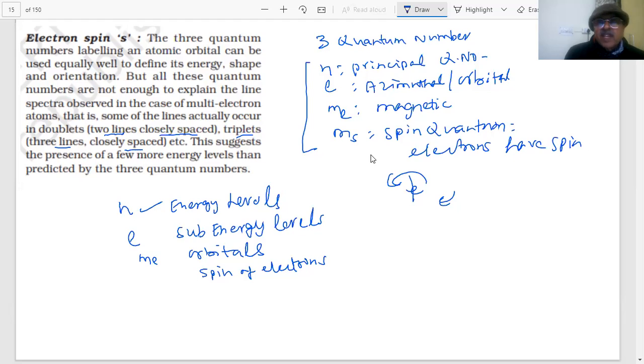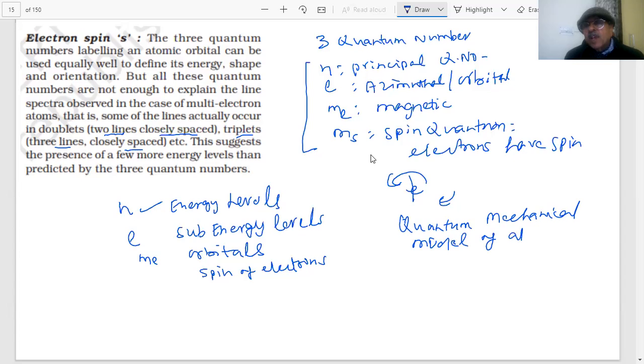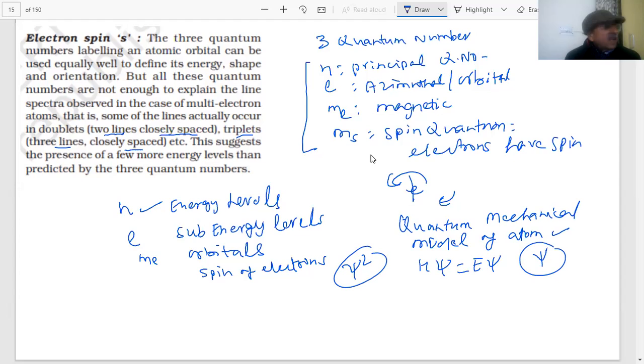Therefore, there was a need of some energy levels, there was a need of orbitals. And where do these come from, students? They have been given by the quantum mechanical model of the atom, which was mainly proposed by Schrodinger's wave equation, in which he defined a wave function, and the square of this wave function gives us the probability of finding the electron around the nucleus. And there were two major important works, by Heisenberg and by de Broglie, after which this became important.